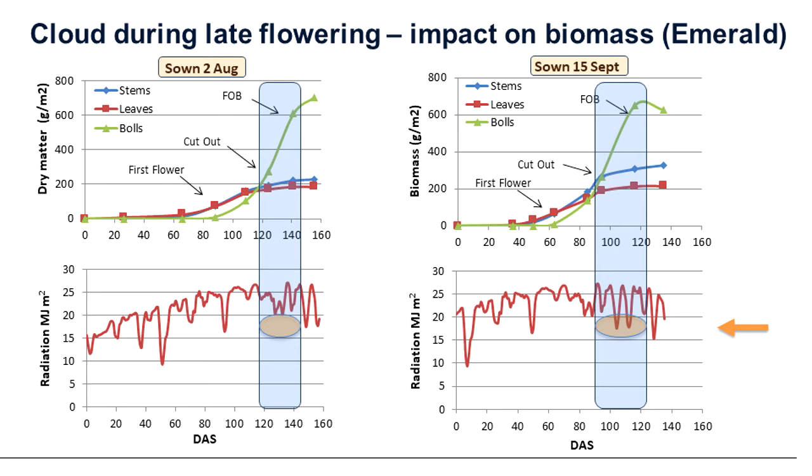For the later sown September crop, however, that boll filling period intersected midsummer to late summer conditions, where radiation became much more variable due to an increase in cloud. And the result of that is we saw fruit shedding in the upper canopy, a reversal in biomass accumulation, and very much reduced yield potential for that crop due to the impact of that late cloud at a stage where it could not be compensated for.